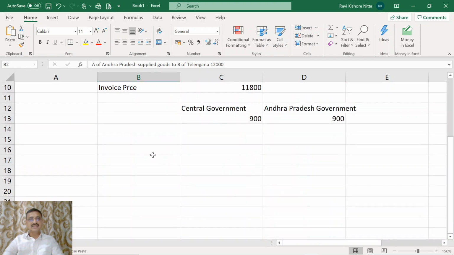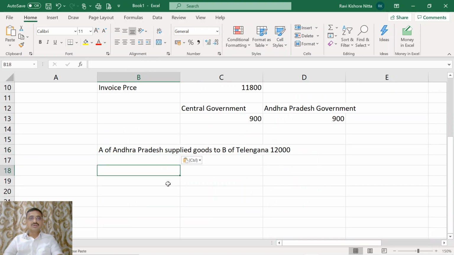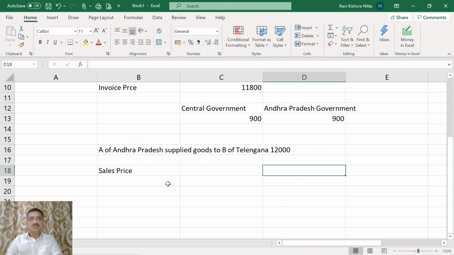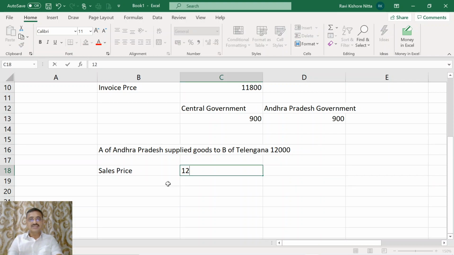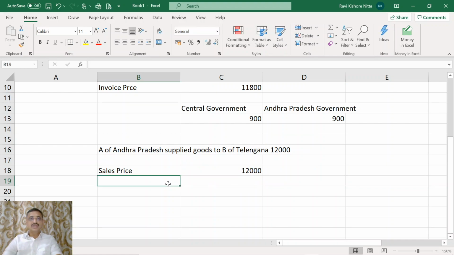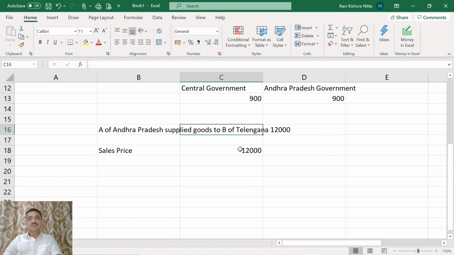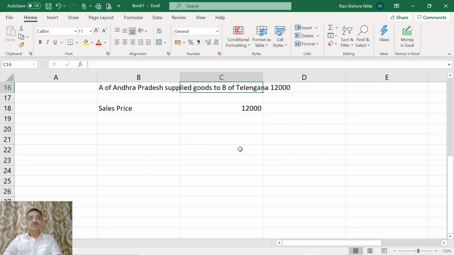We will go to the second part of the chain. Now A of Andhra Pradesh, what is the supply price? The sales price is 12,000. Now A of Andhra Pradesh sold goods to B of Telangana. So the supplier is in one state and the receiver of the goods is in another state.